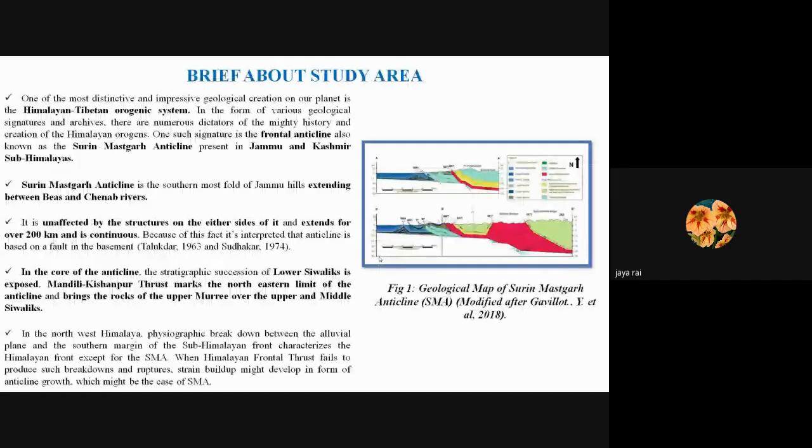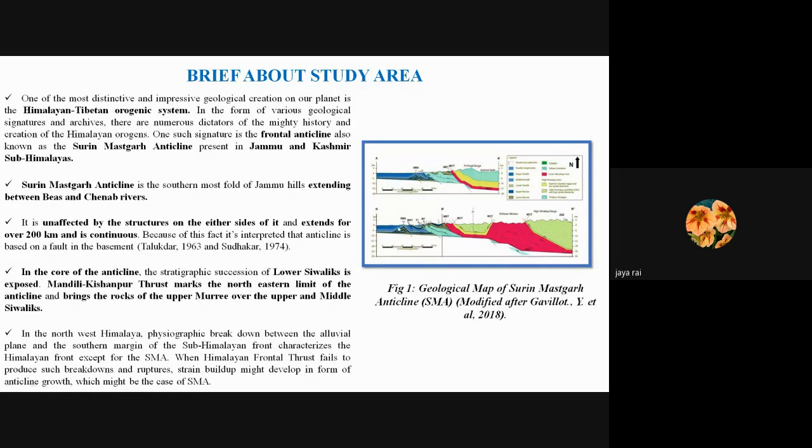So first of all, talking about the study area, the Himalayan and Tibetan orogenic system is one of the most impressive geologic creations of our planet, where the signatures of various geological activities are very well preserved. The Surin Mastgarh anticline in Jammu Kashmir sub-Himalayas is also one such signature. The SMA extends between the rivers Beas and Chenab and is the southernmost fold of the Jammu Hills. It has been interpreted that the anticline is fault-based because of its huge continuous length and is unaffected by the structures on either side. This is a geological map of the SMA.